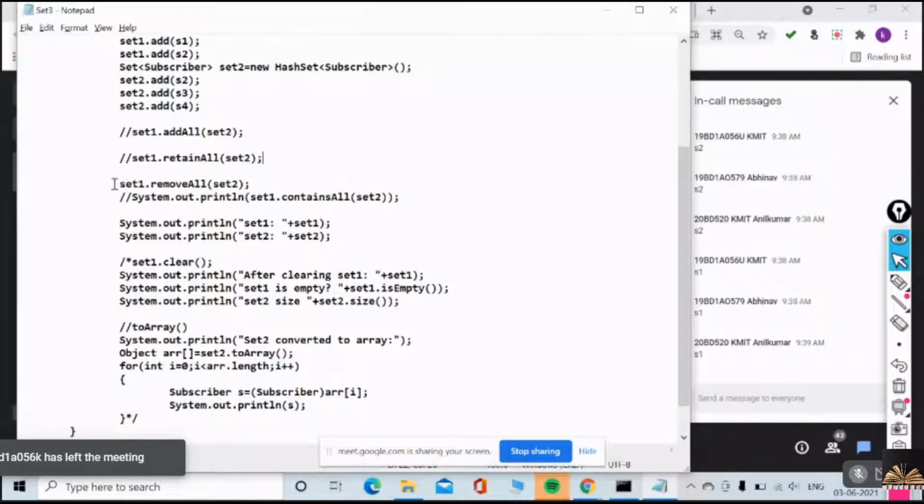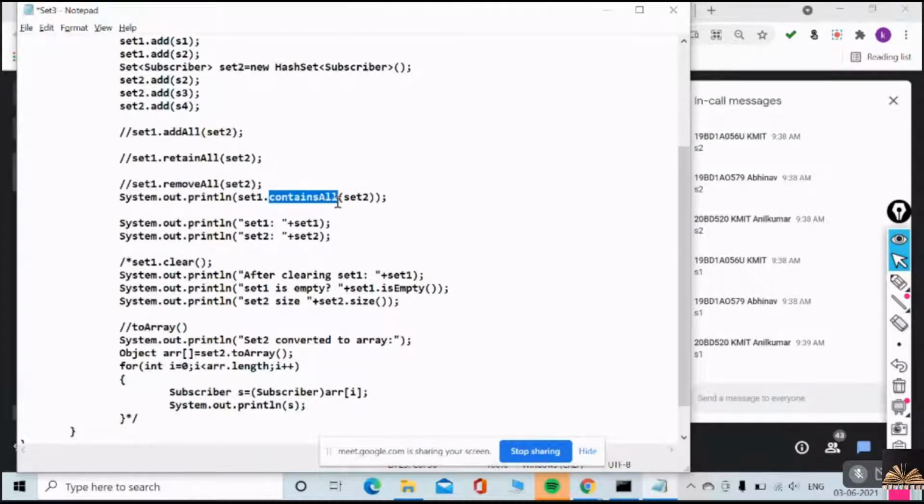Now I'll comment this, and just now we have seen removeAll, and I'll uncomment the containsAll method. The containsAll method is just behaving like subset. Subset means suppose A subset B. Is set 1 a subset of set 2?